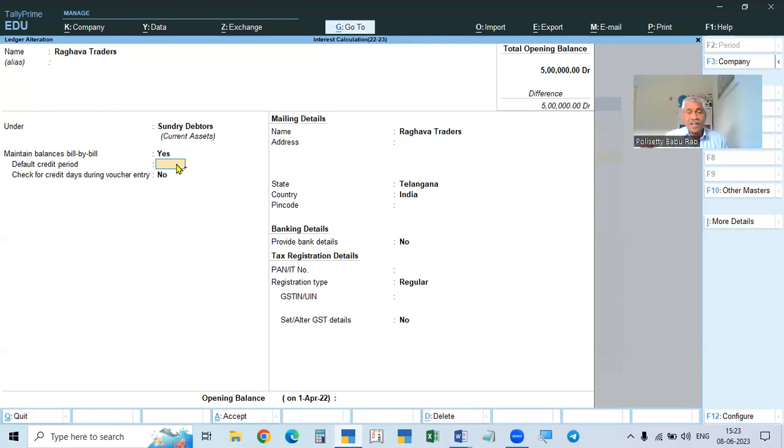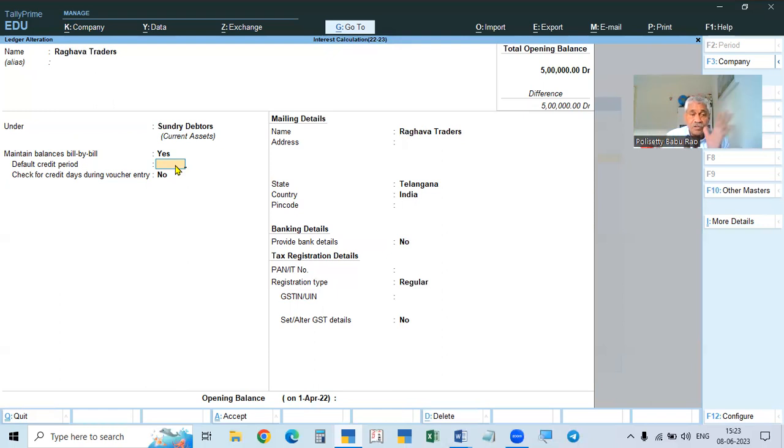So whether you give it here or there, even if you give it here, it will be shown there. That can be altered. Okay, let it be. Here we can give, there we can give. So we will give the number of days, and then interest will be calculated from the due date.